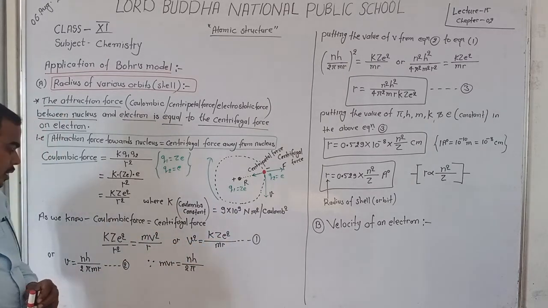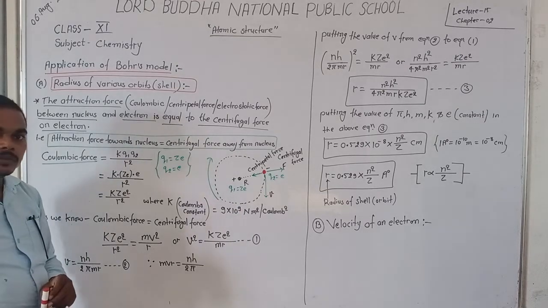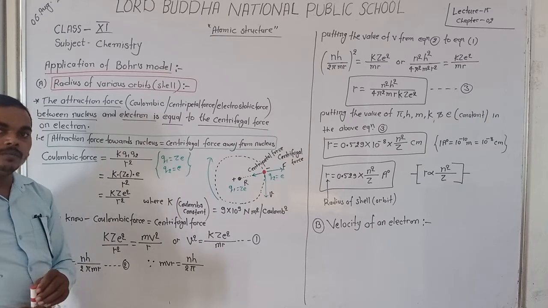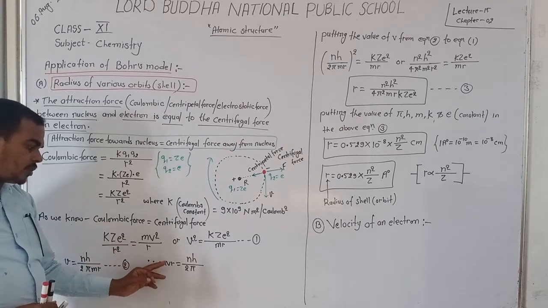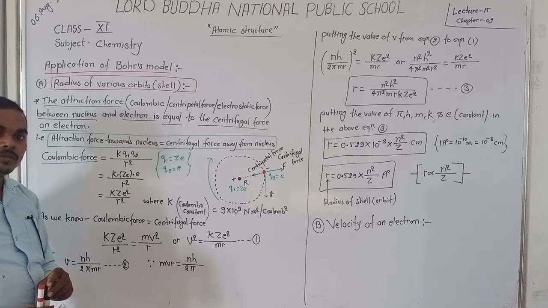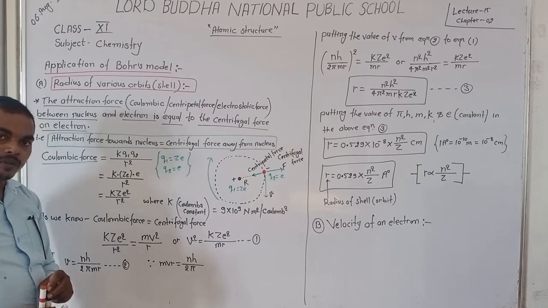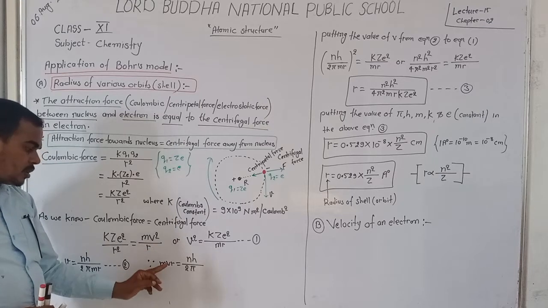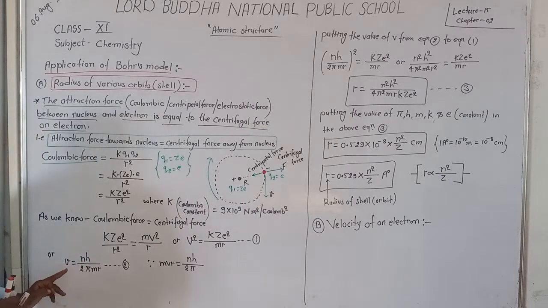Dear student, you know that the angular momentum of the electron, that is m v r, is equal to n h upon 2 pi. If you find v from this equation, then you obtain v equals n h upon 2 pi m r.